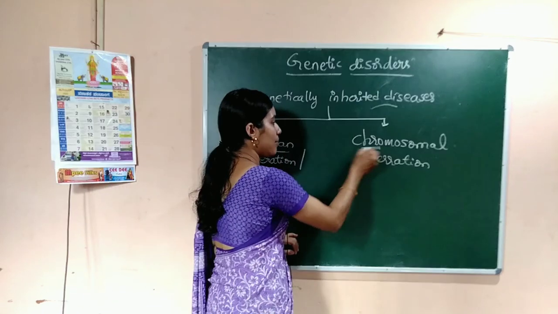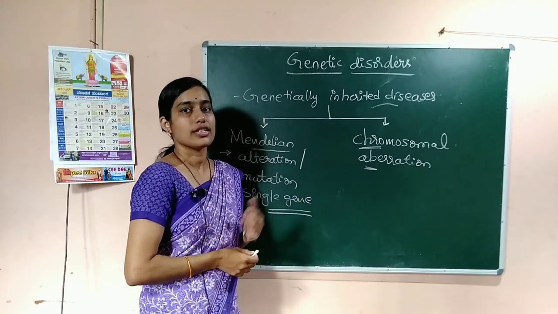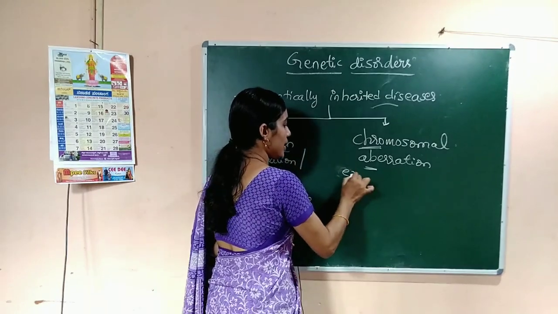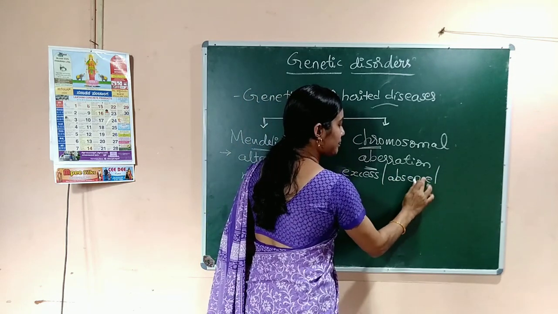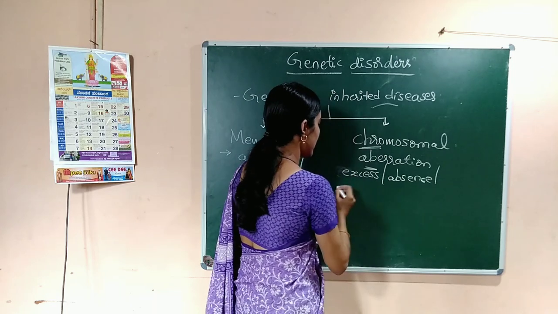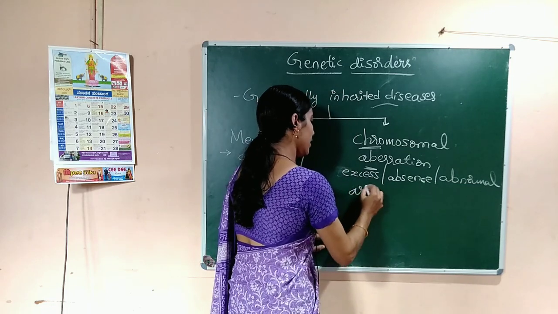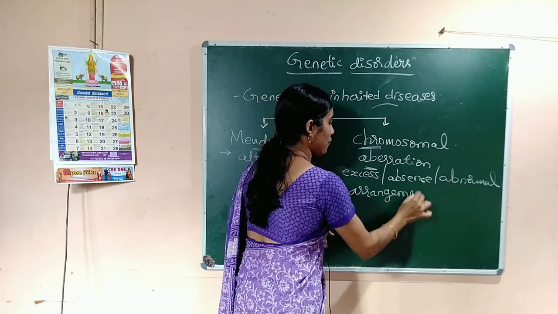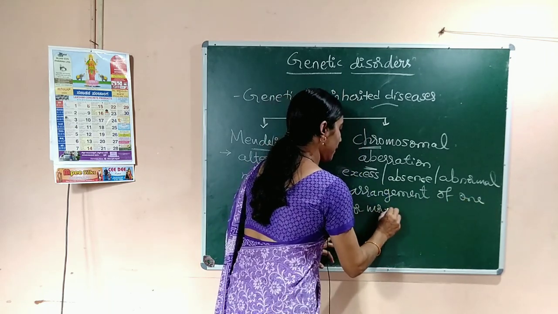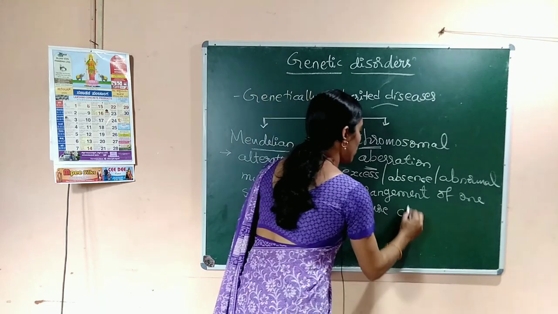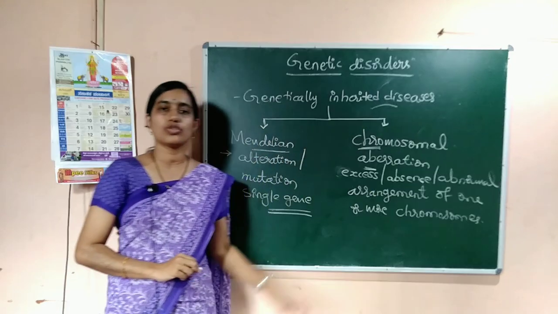And chromosomal aberrations or chromosomal disorders are nothing but disorders due to the excess or absence or change, abnormal arrangement of one or more chromosomes. So, these are called chromosomal aberrations.